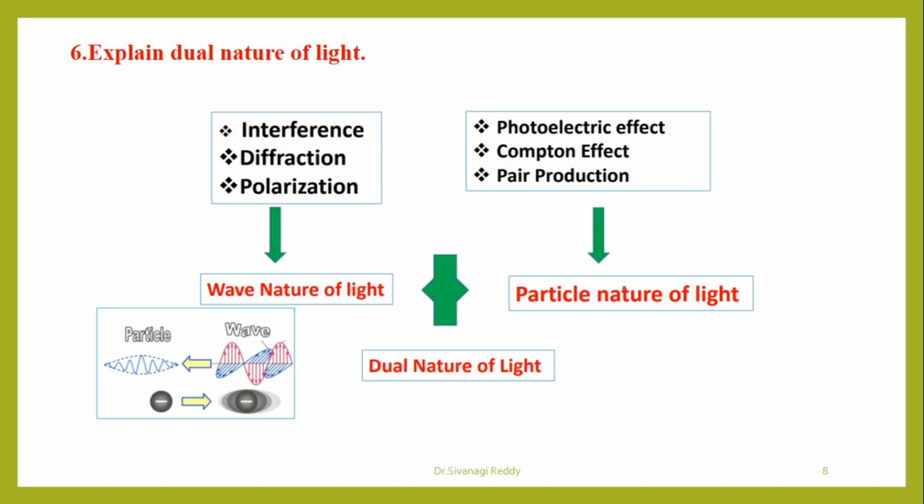Then, what is the dual nature of light? Light has a dual nature: one is wave nature, another is particle nature. Wave nature is proved in interference, diffraction and polarization, whereas the particle nature of light is proved in the photoelectric effect, Compton effect and pair production. So combined, we can say that light has a dual nature. Based on this only, de Broglie proposed that matter also has a dual nature.